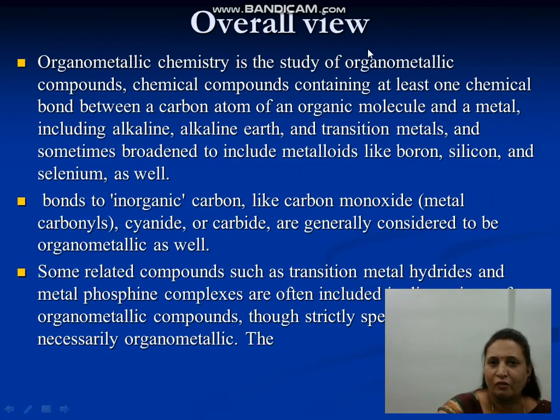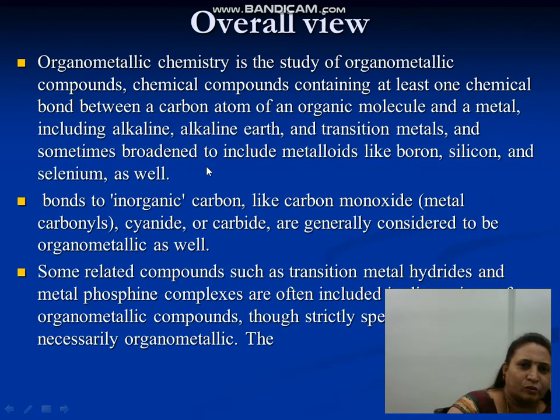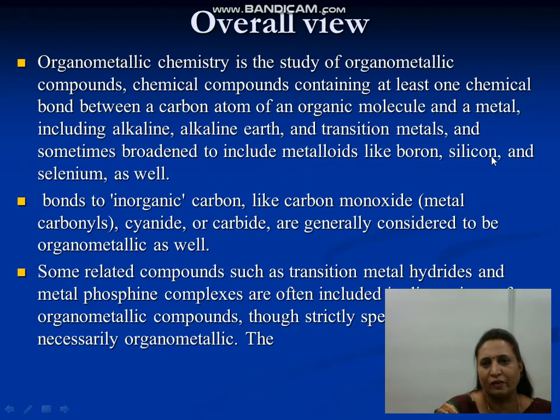So, the overall view of organometallic compounds. Organometallic chemistry is the study of organometallic compounds, chemical compounds containing at least one chemical bond between a carbon atom of an organic molecule and a metal, including alkaline earth metals and transition metals, and sometimes broadened to include metalloids like boron, silicon, and selenium.